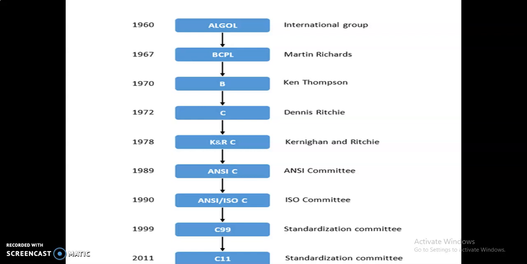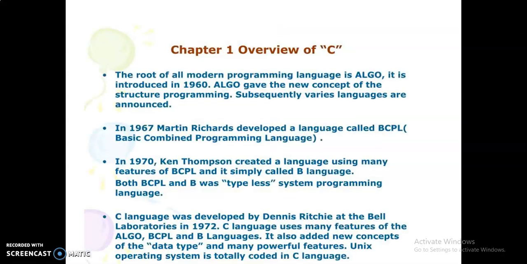In 1989, it was standardized by the standardization committee ANSI, and then in the year 1990, ISO standardization was given to ANSI C, so it was renamed as ANSI/ISO C. In 1999, the standardization committee renamed it as C99, and in the year 2011, it was renamed as C11 by the standardization committees. Okay, this is again the overview of C. On this page also I showed you the history of C.